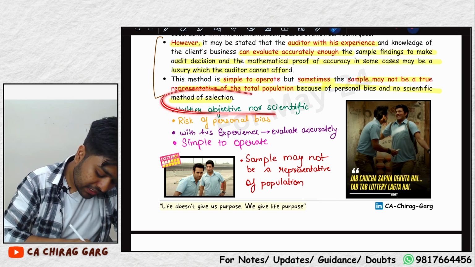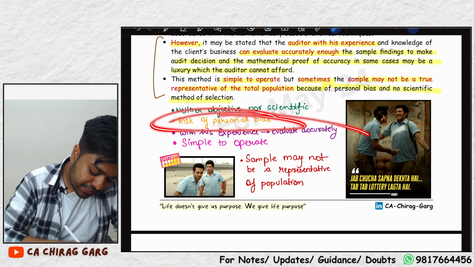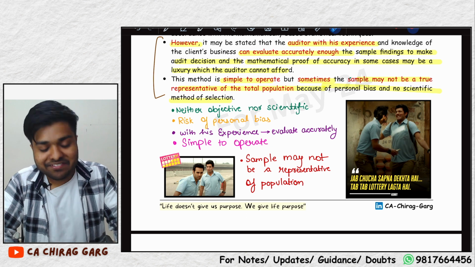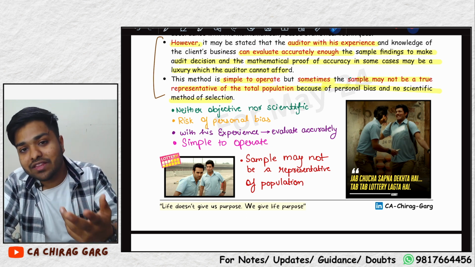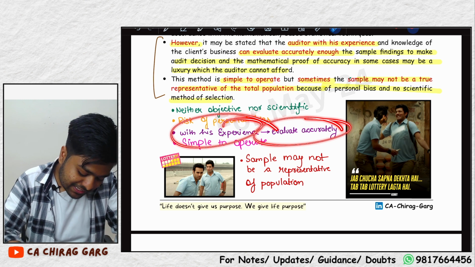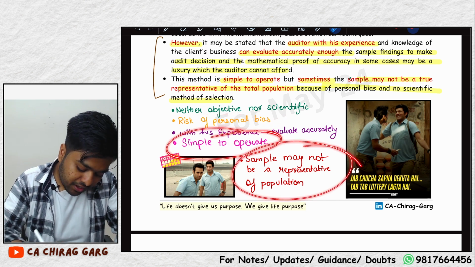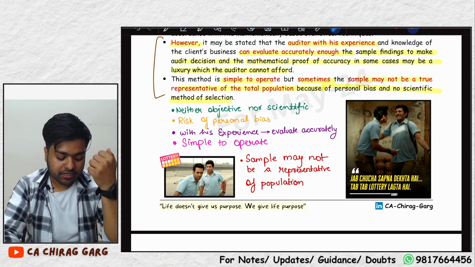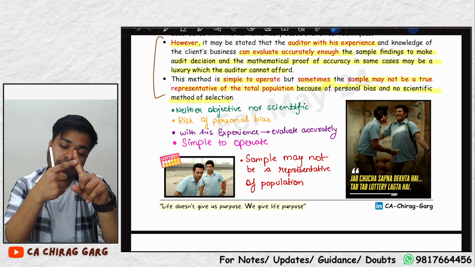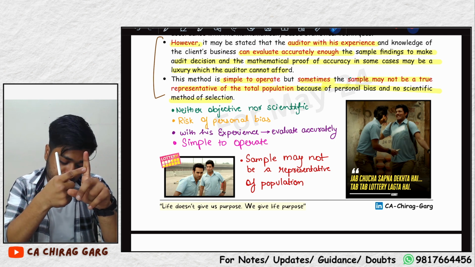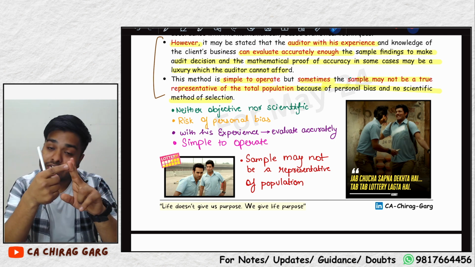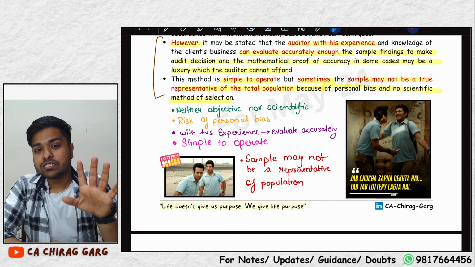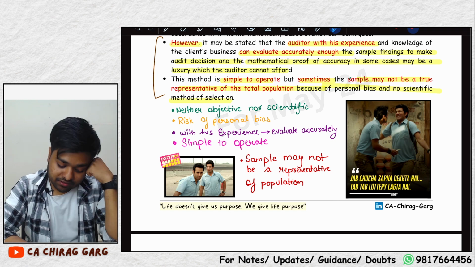See, neither objective nor scientific, risk of personal bias. With his experience, he can evaluate accurately. Whenever Honey derived the number, he used to win the lottery. So the auditor with his experience can evaluate accurately, and it is very simple to operate, but the sample may not be representative of the whole population. Do you understand the 5 points? Neither objective nor scientific, risk of personal bias. With his experience, he can evaluate accurately. This is very simple to operate, and the sample may not be representative of the whole population. With these 5 points, you write, 4 marks is guaranteed.